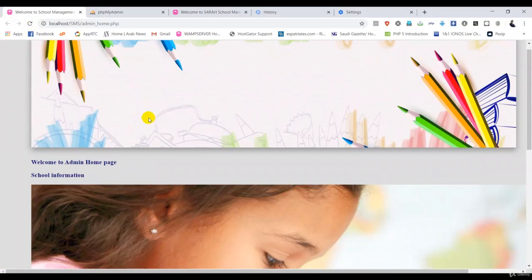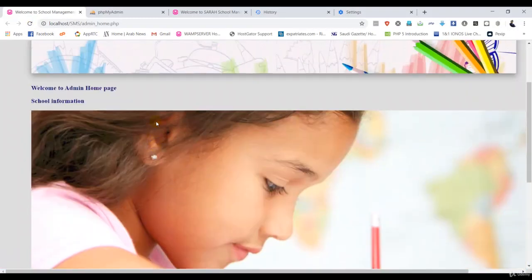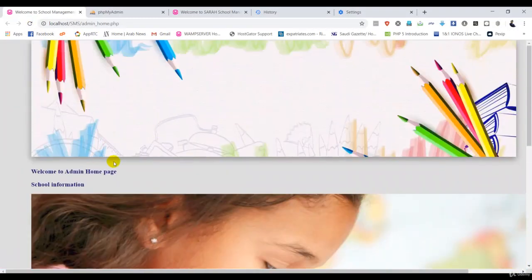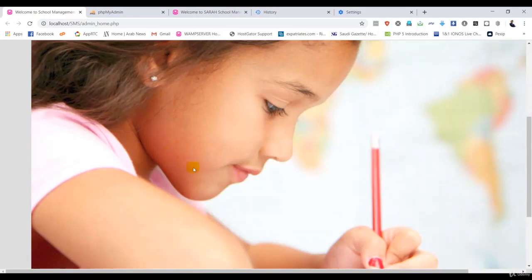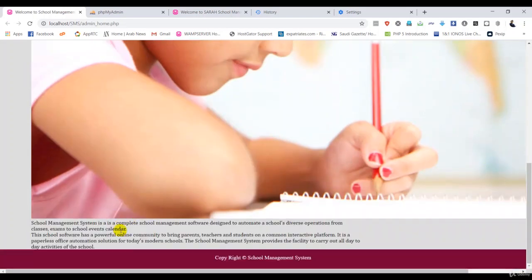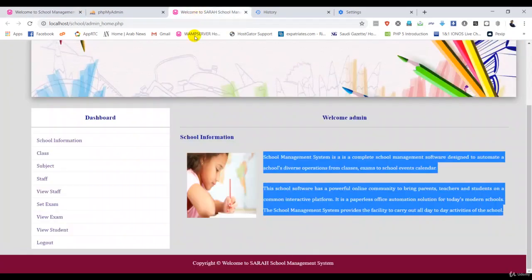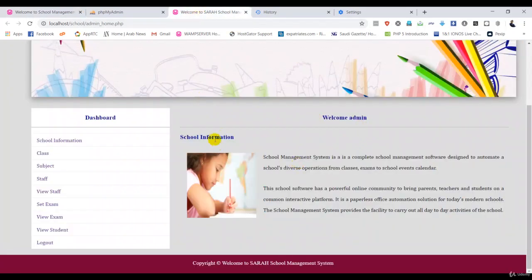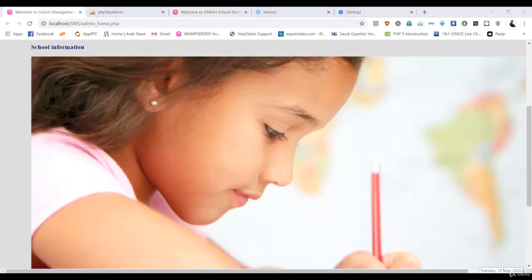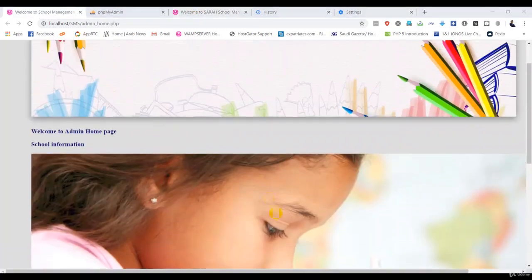Here we go, guys. It looks good, but we still need to do some changes. This goes left, so the image is very big. The paragraph is almost okay. It looks very good, but we need to bring the sidebar here, guys. So now we have to give some style for the image tags.